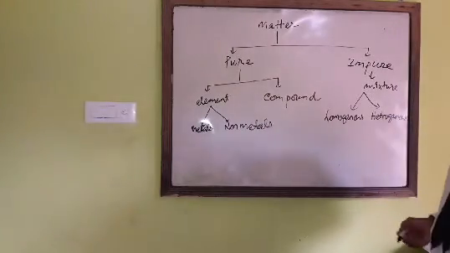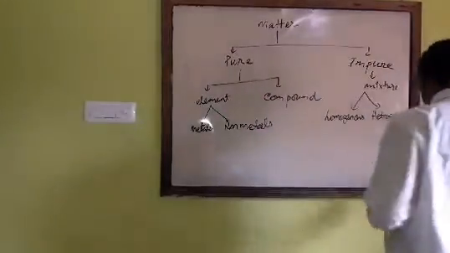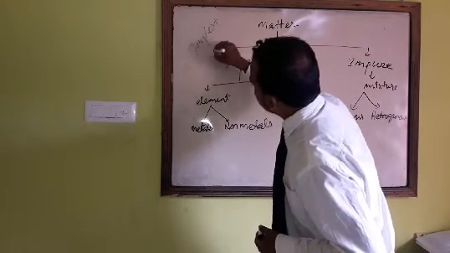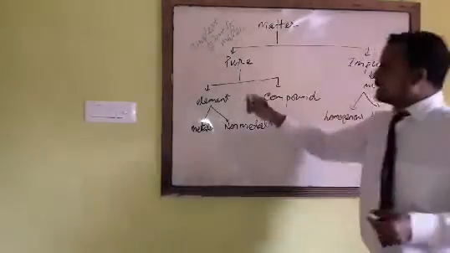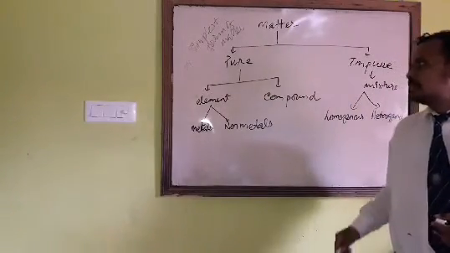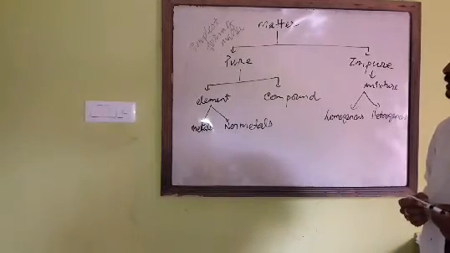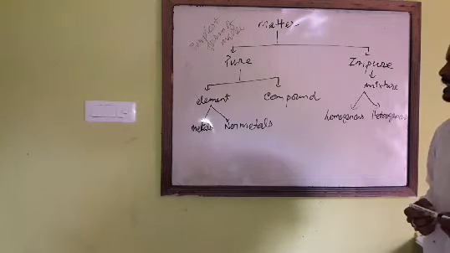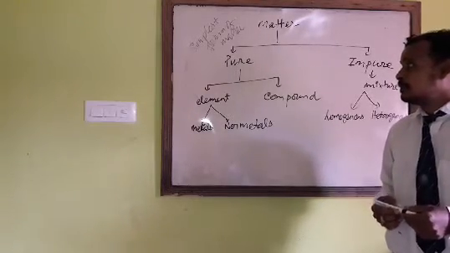So what is an element? An element is the simplest form of matter. You cannot break an element into simpler substances by any physical means or chemical means. So what are physical means, and what are chemical means? Physical means there is a change in the physical state.